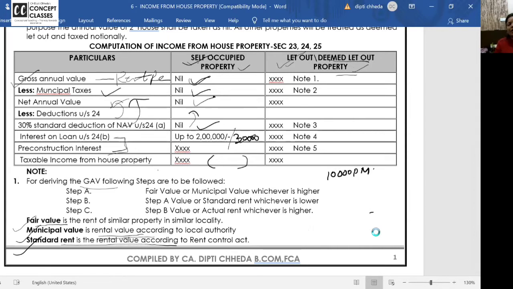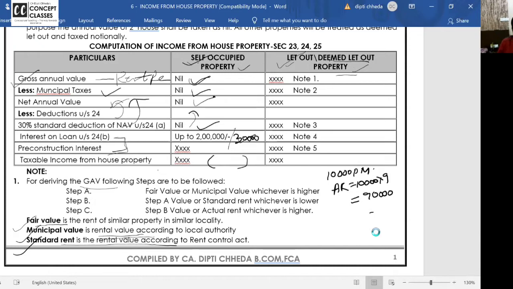Listen, all of you. But the property was occupied from April to December, 9 months. January, February, March, the property was vacant. Then can I say actual rent will only be 10,000 into 9, 90,000? Anyone in the class having doubt? For 3 months the property was vacant.